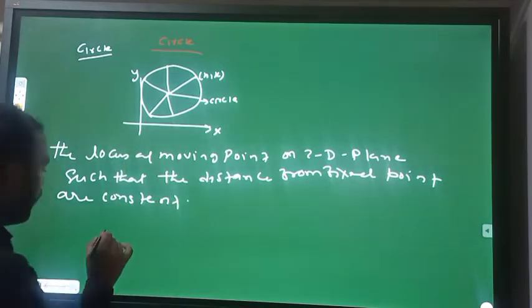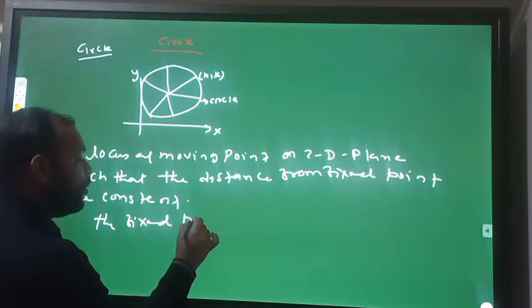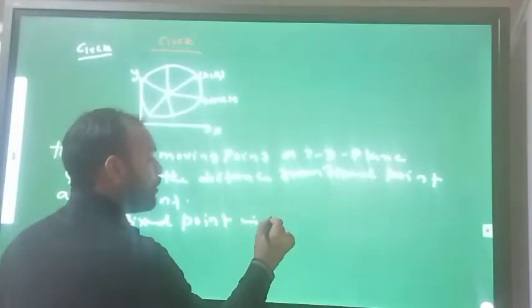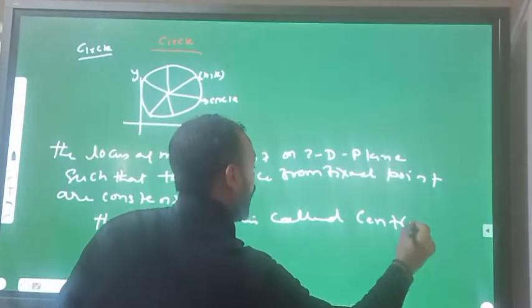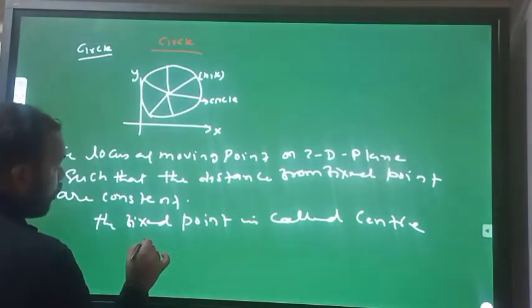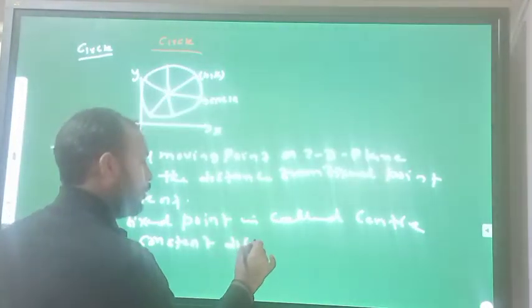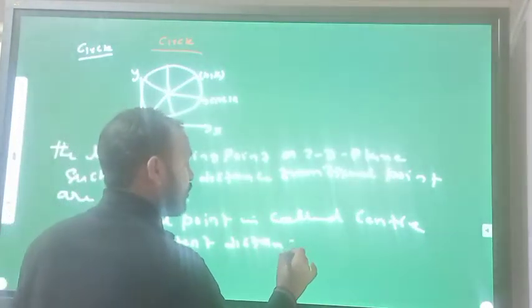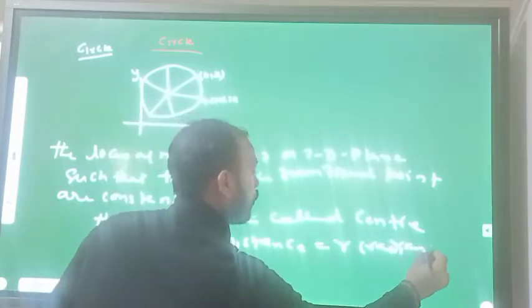The fixed point is called the center, and the constant distance is called the radius.